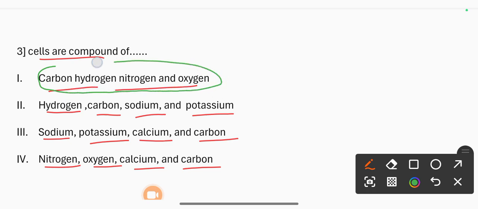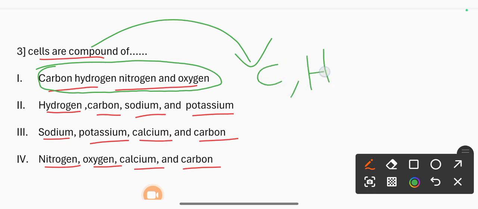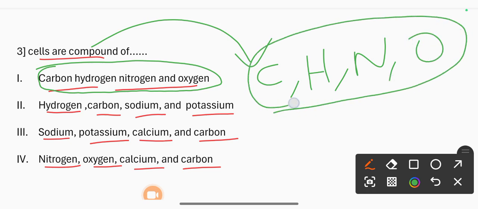carbon, hydrogen and nitrogen. Cells are mainly composed of which compounds? Carbon, hydrogen, nitrogen and oxygen, CHNO.